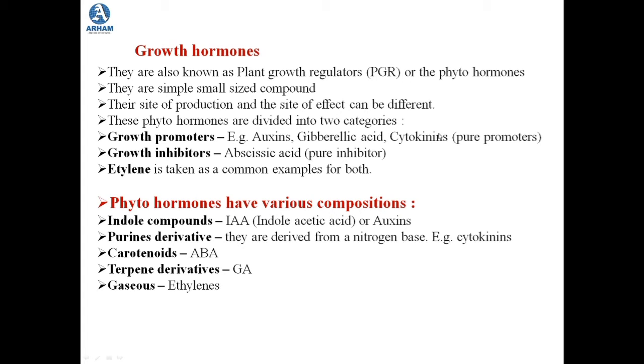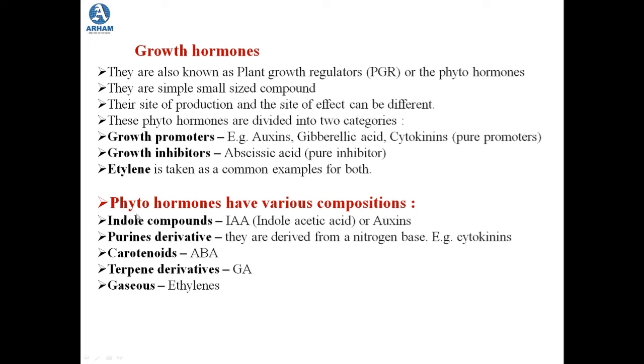Now, these are the 4 growth hormones. There is one more which is known as ethylene. So this is the 5th one. Now ethylene is taken as a common example for both. It can be a growth promoter, it can be a growth inhibitor. So depending on the situation, ethylene works as either of the two. It can work as a growth promoter hormone, or it can also work as a growth inhibitor hormone. So it is taken as a common example for both.